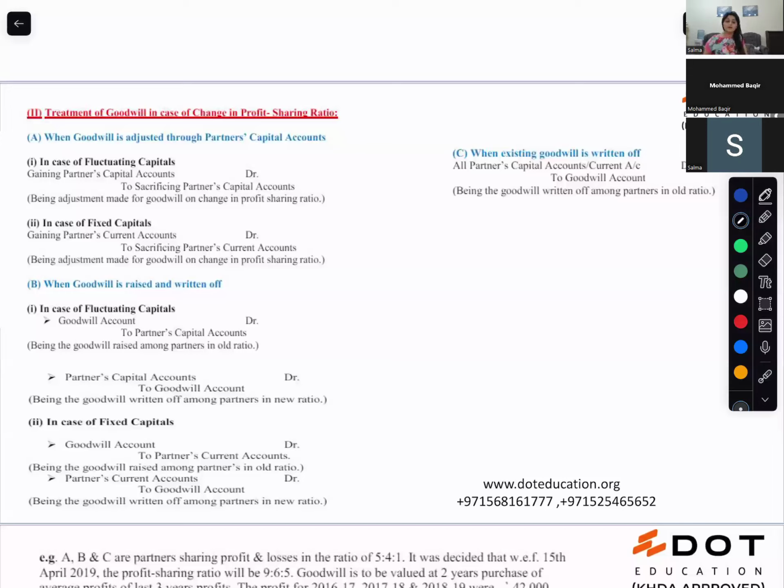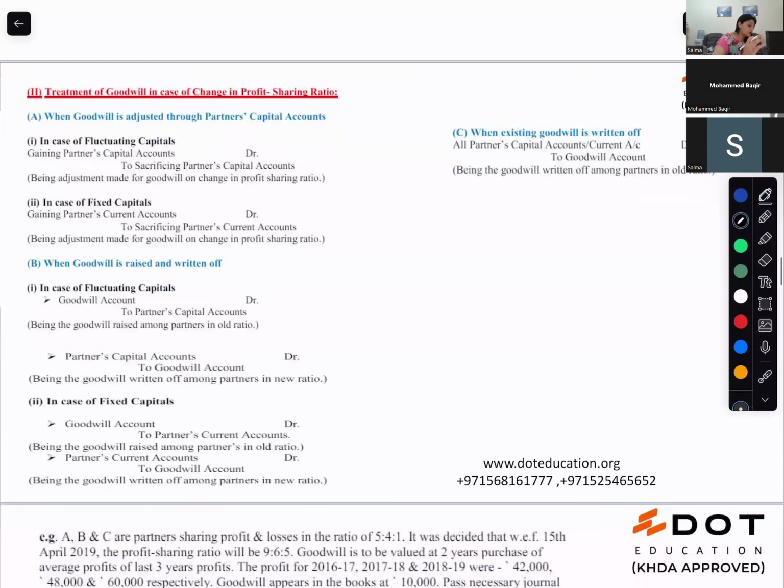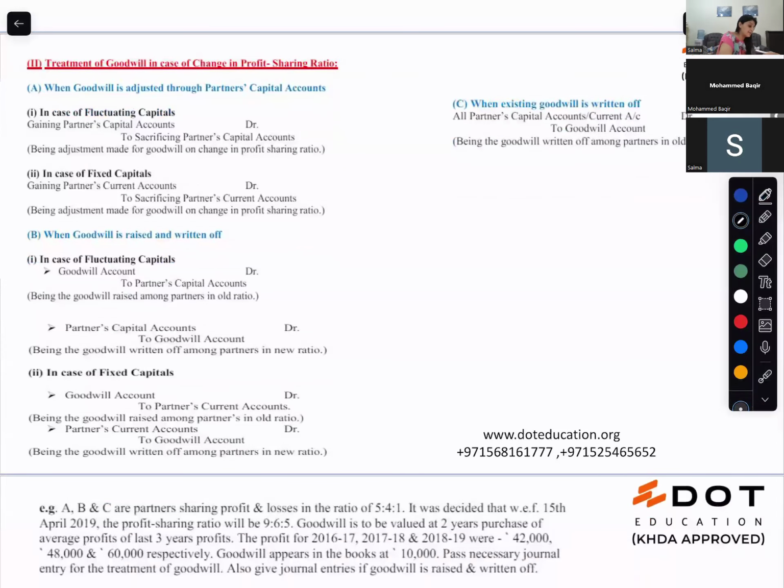I'm talking about treatment of goodwill when there is a change in profit sharing ratio. So first you did revaluation of assets and liabilities, calculation of gain and sacrificing ratio. Now the third thing that we are doing is the treatment of goodwill when there is a change in profit sharing ratio. There are two ways to treat goodwill.